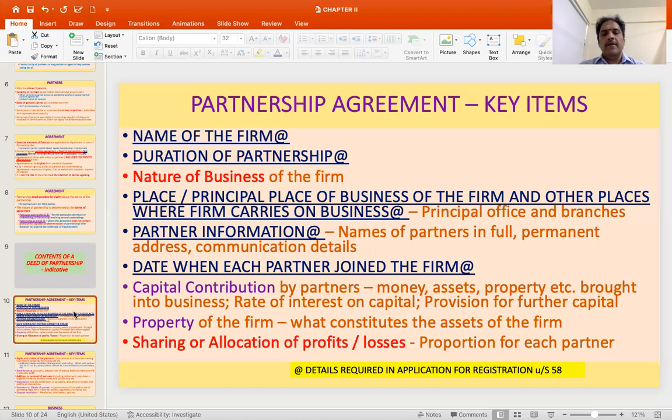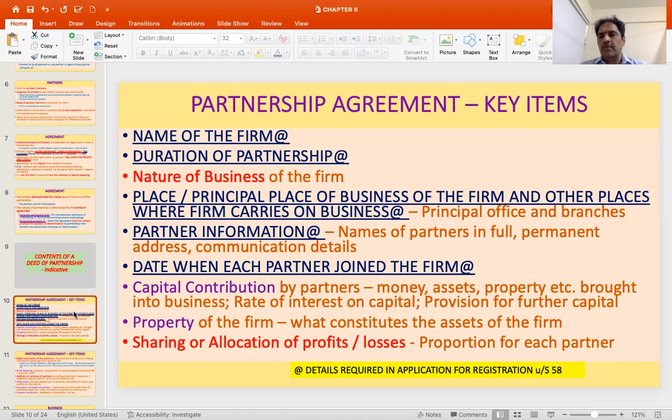Then the other items that could be there are the capital contribution by partners. What do they bring in terms of money, assets, property, etc. Then if someone is contributing an excessive amount compared to others, what is the rate of interest at which this additional capital is paid. Then provision for increasing of capital, etc., can also be indicated. Then what constitutes the property of the firm. So which of those things brought in by the partners will constitute the assets of the firm, because this is important at the time of dissolution and distribution, etc.